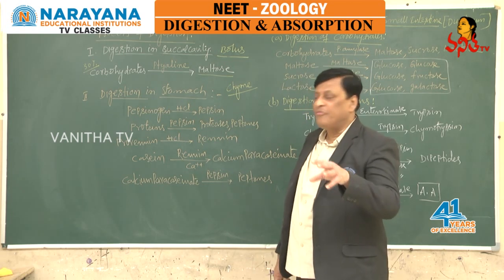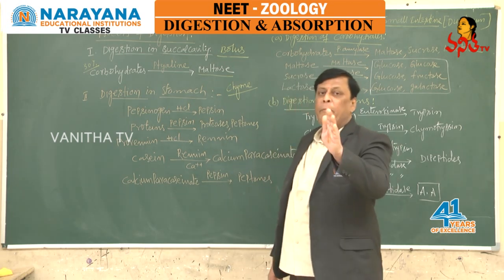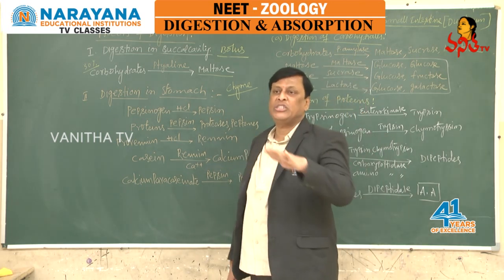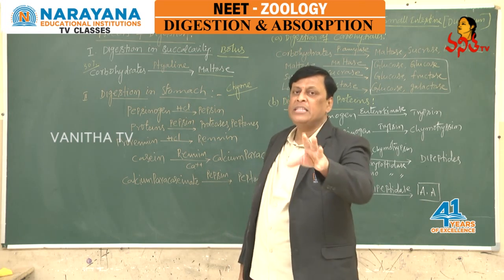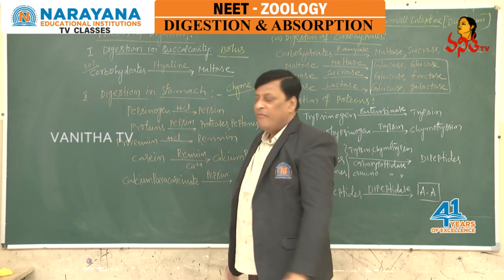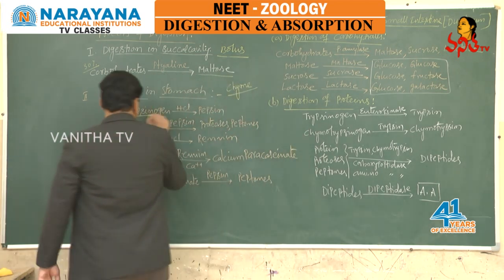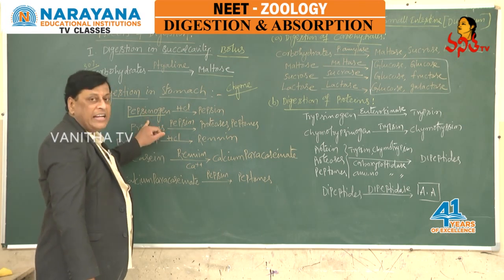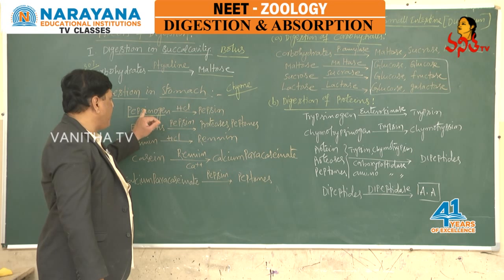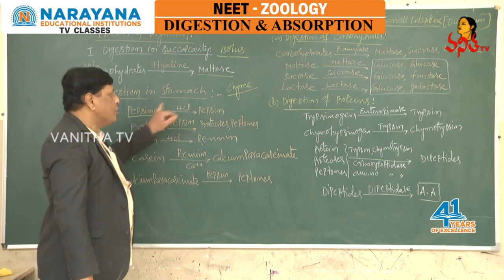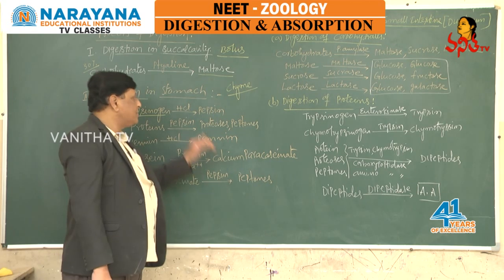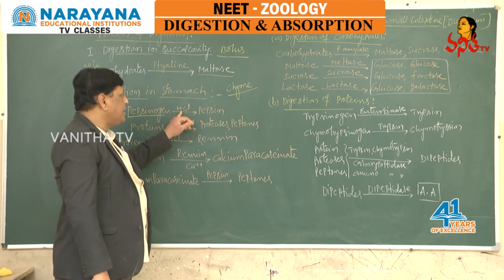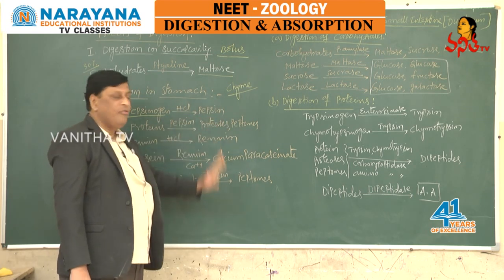Here, in the process of digestion, proteins are partially digested. There is no change in carbohydrates, and there will be no reaction on fats. Only proteins will be digested partially. Pepsinogen is a proteolytic enzyme present in gastric juice, which is an inactive proenzyme. This inactive pepsinogen should become active pepsin, because of reaction with HCl. The inactive pepsinogen reacts with HCl and converts into active pepsin.